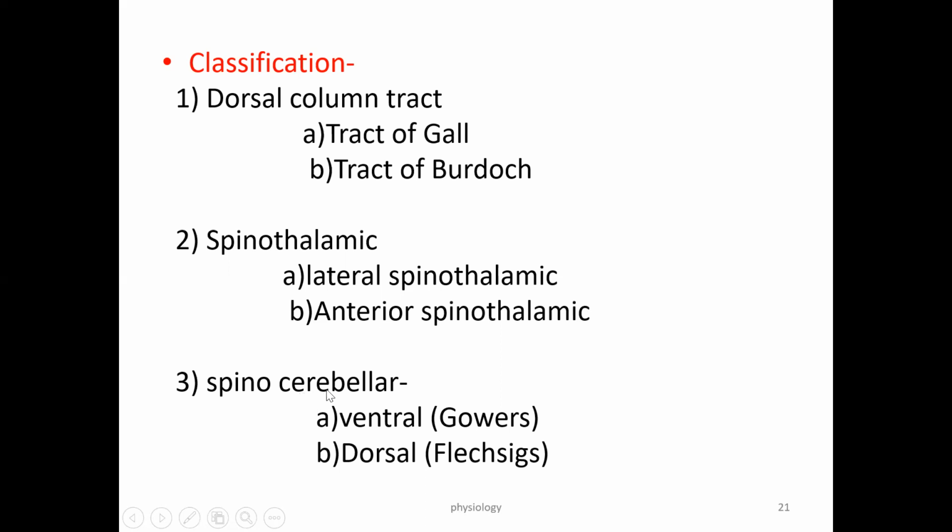Spinocerebellar means spinal cord to the cerebellum. Spinothalamic means spinal cord to the thalamus. So, ventral and dorsal spinal column, you have two components again.